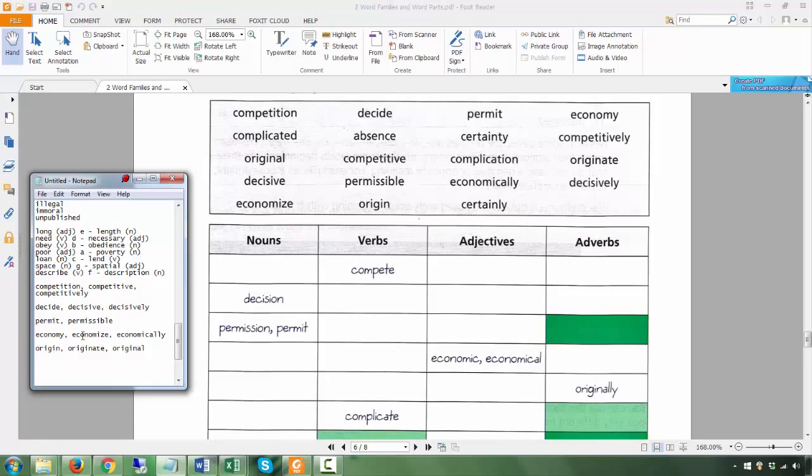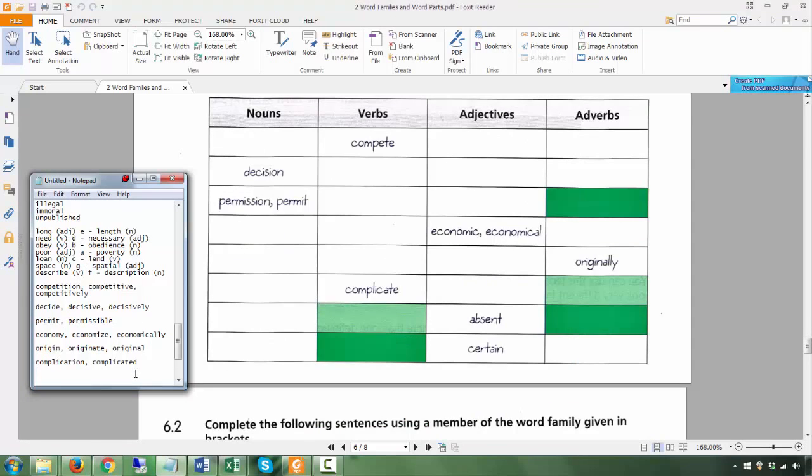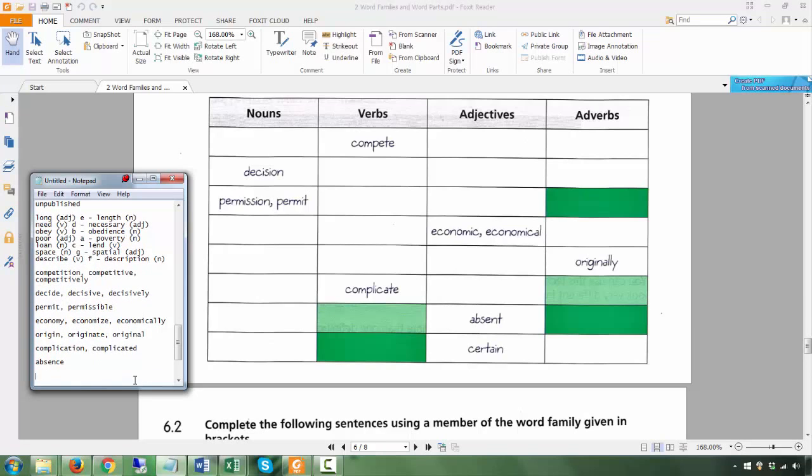Complicate, the verb is complicate, the noun will be complication. The adjective would be complicated. Absent, as an adjective, you only have the noun, which is absence. And certain, you have certainty as a noun and certainly as an adverb.